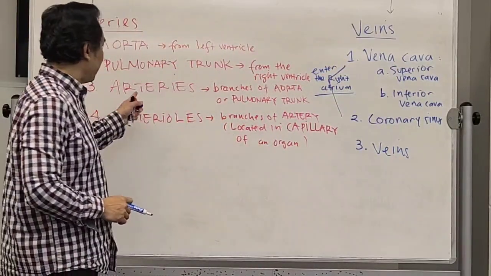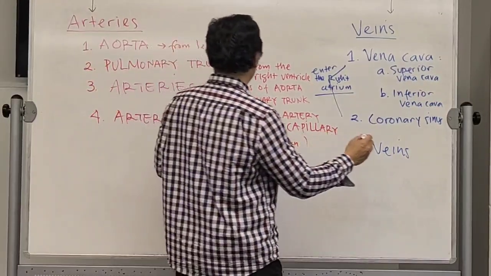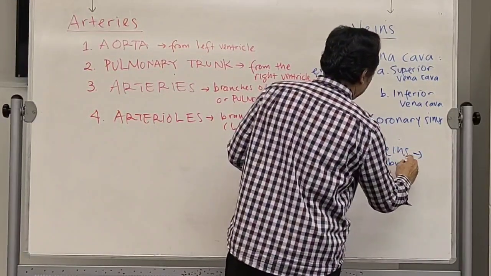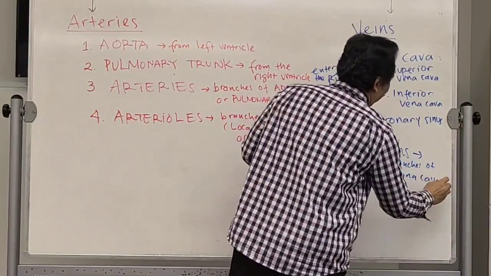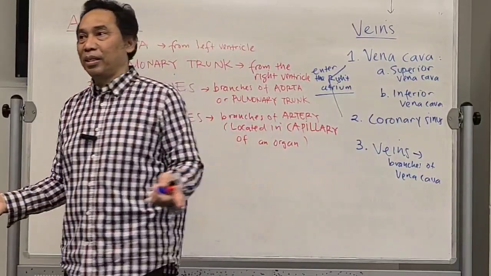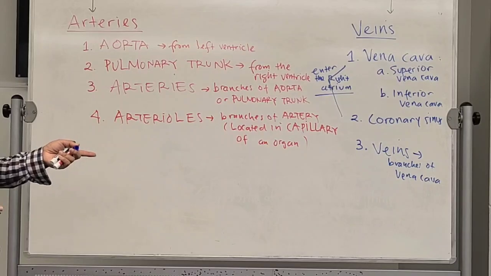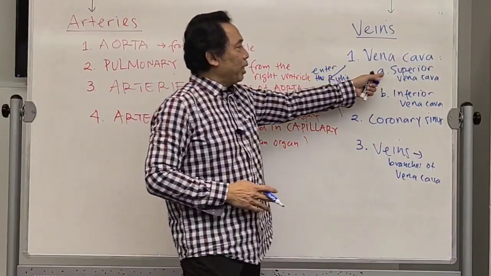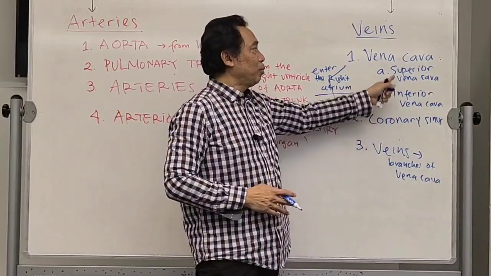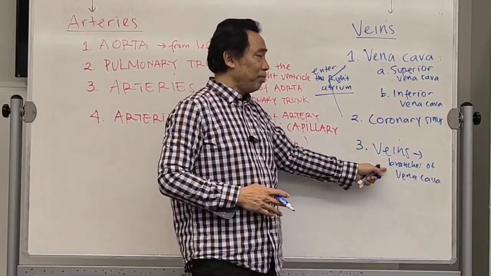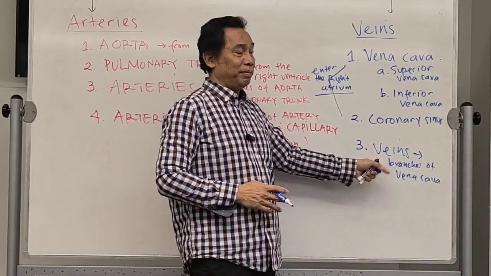It's very similar to the arteries over here, which is a smaller vein, which is branches of vena cava. Okay, vena cava is bigger. The branches of vena cava are called veins. Of course, they will be located in superior and inferior. Coronary sinus is not branching, right? Superior vena cava and inferior vena cava will have many smaller veins. They're called veins, a vein itself.